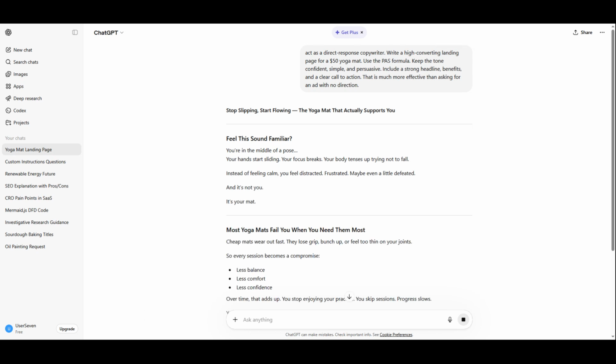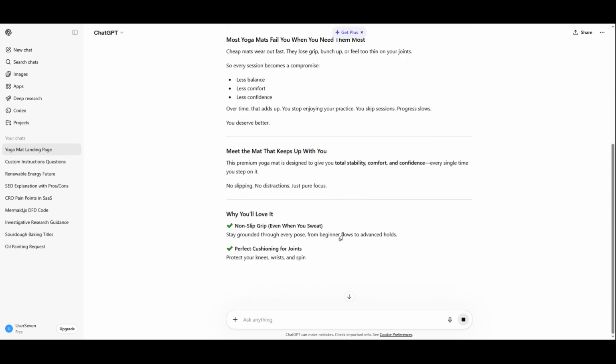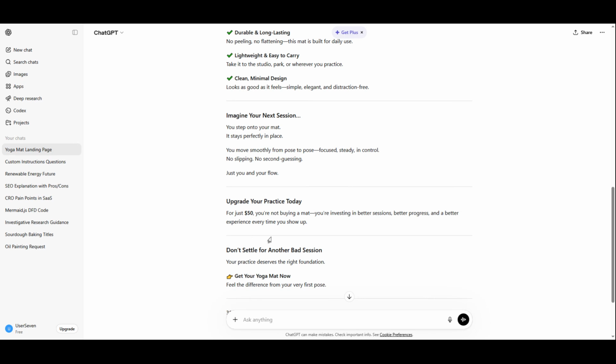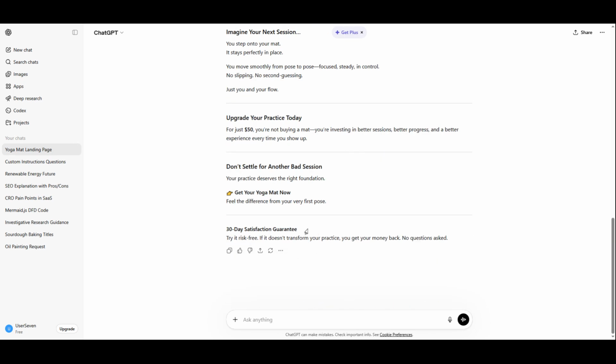Another powerful tip is to break larger copywriting tasks into smaller requests. Instead of asking ChatGPT to write an entire sales page, you might first ask it to generate the headline, then the subheadline, then the body copy, and then the call to action. This gives you more control and often produces better results. You can also ask it to provide multiple versions so you can choose the best one.